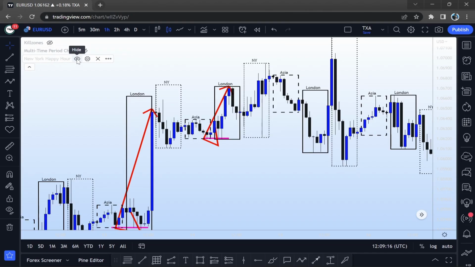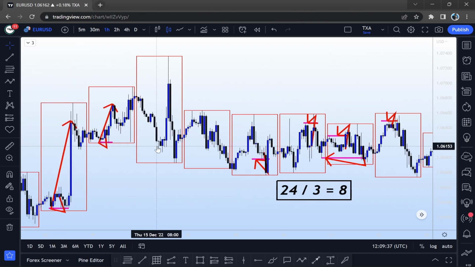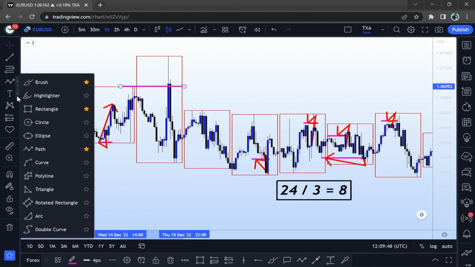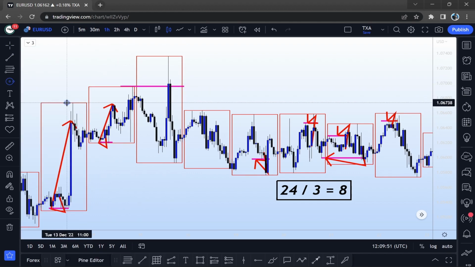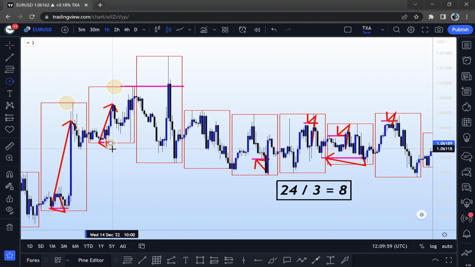Now we are going to switch to the day indicator. The higher the time frame, the higher is the liquidity. So sometimes you will witness that the price does not just grab the liquidity of the previous session, but it actually grabs liquidity from the previous day. Each of these red boxes marks the highs and the lows of each day.